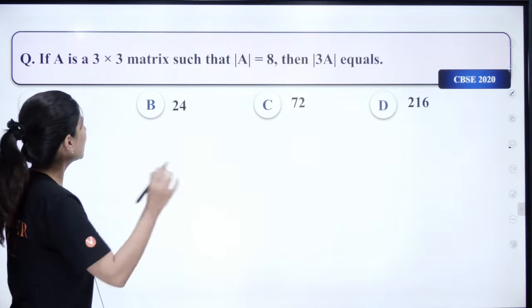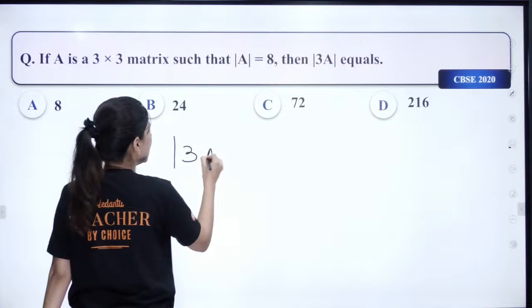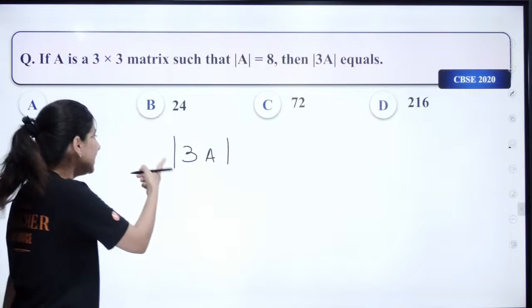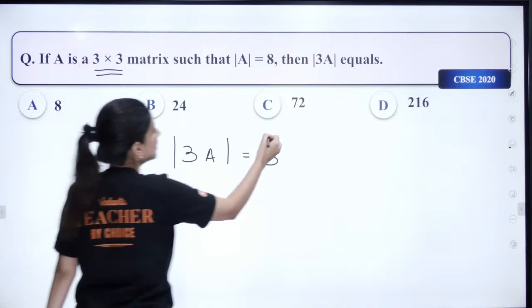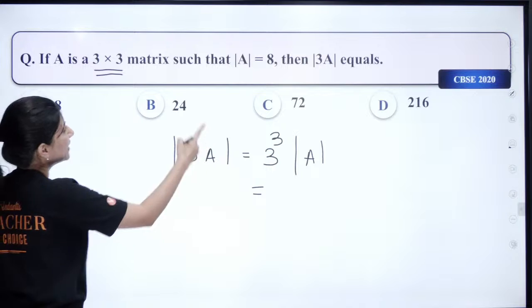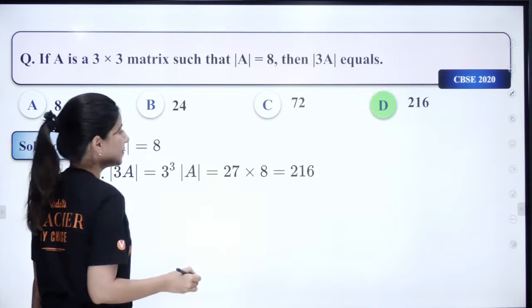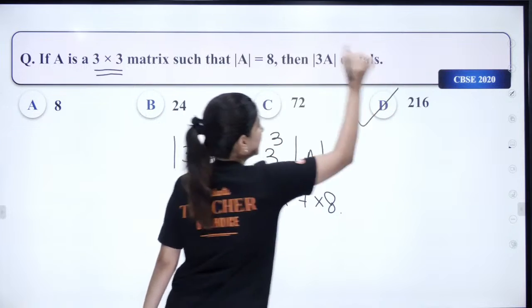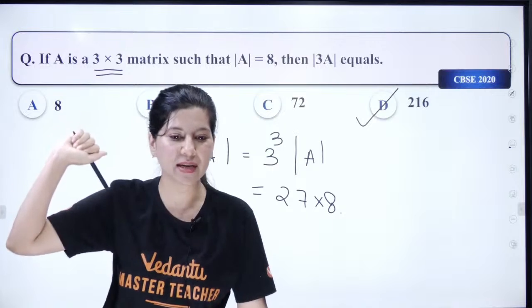Okay, let's just begin. Over here again we are going to do the same thing. Determinant 3A, same property, a very important property. This 3 will come out and the power will be 3, the order of this matrix, and this will be determinant A. Now 3 cube is 27. 27 multiplied by 8 is your answer, which matches option D, right? Question 2, option D, absolutely right. Yes, give me a big thumbs up.